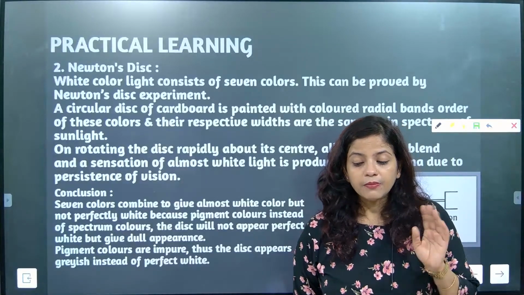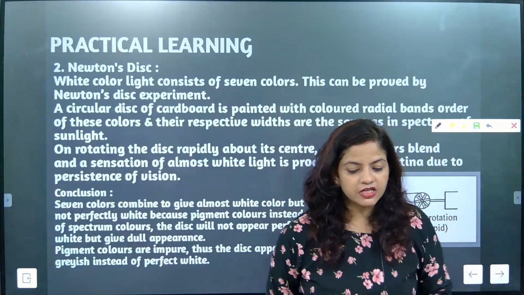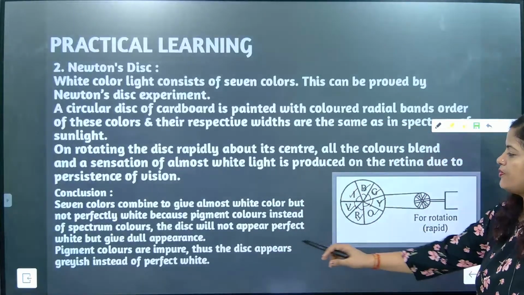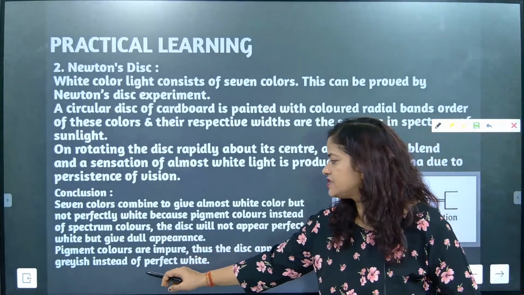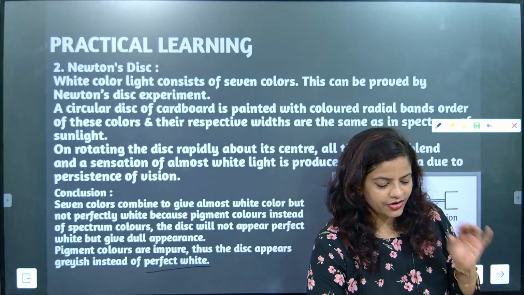You know why? Because there is a simple reason behind it. After that, I am just going to explain this one. So, pigment of colors are impure. Thus, the disc appears grayish instead of perfect white. Understood? So, now I am going to explain to you what is the actual reason behind it.